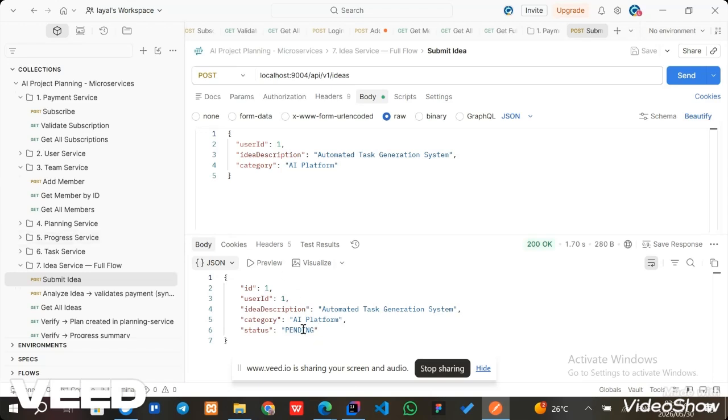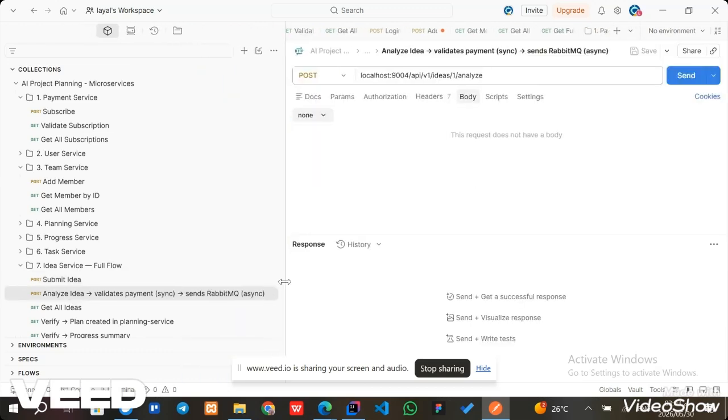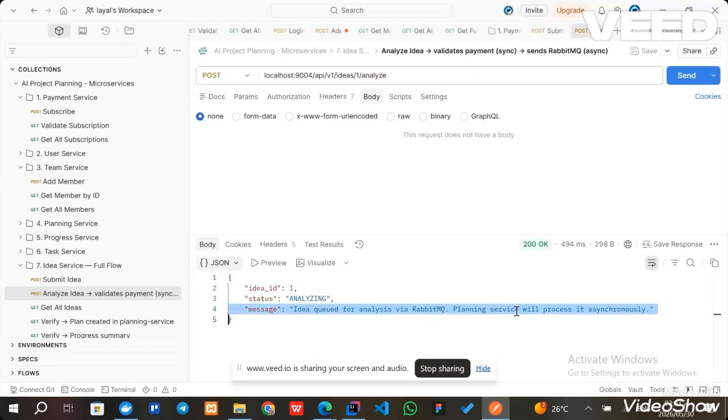So now I can see the status is pending, not analyzed yet. After this, I want to analyze the idea. Using this endpoint, I want to go to analyze idea. Now, the idea status converted to analyzing, and the idea is queued for analysis in RabbitMQ, and the planning service will process it asynchronously.